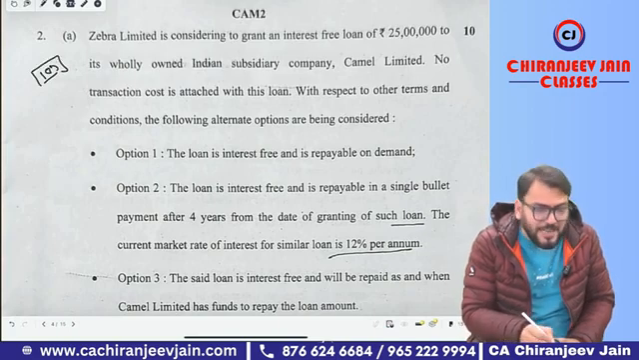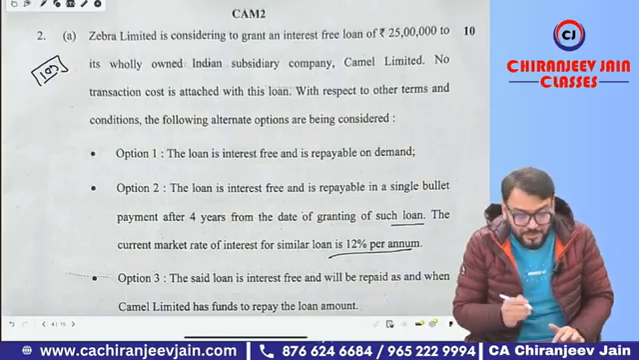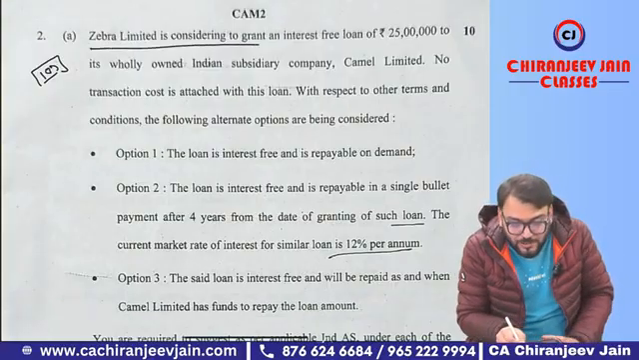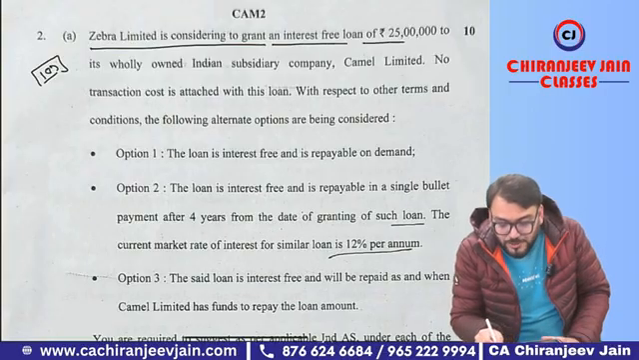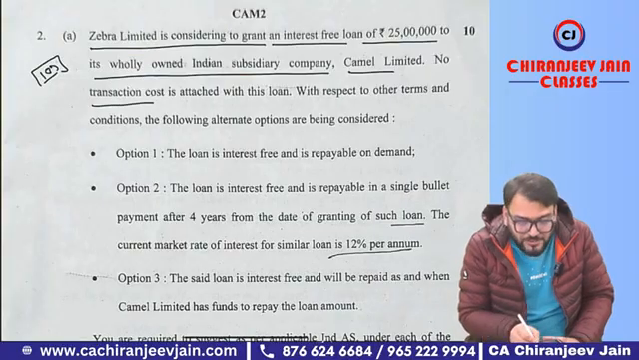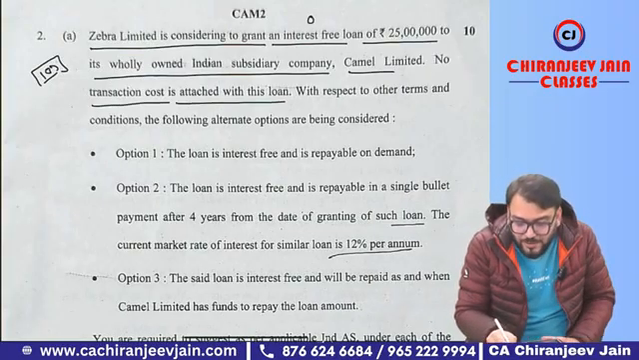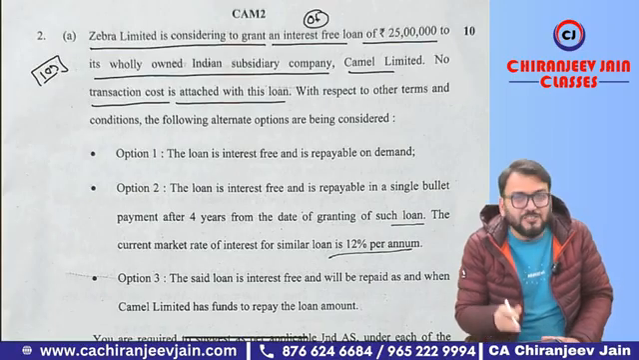A similar question is in the ICAI study material; the same question was already asked in our previous attempt also. Let us read. Jibra Limited is considering granting an interest-free loan of rupees 25 lakh to its wholly owned Indian subsidiary company, Camel Limited. No transaction cost is attached with the loan, so it is an interest-free loan. So of course the contractual rate of interest will be 0% and there is no transaction cost.